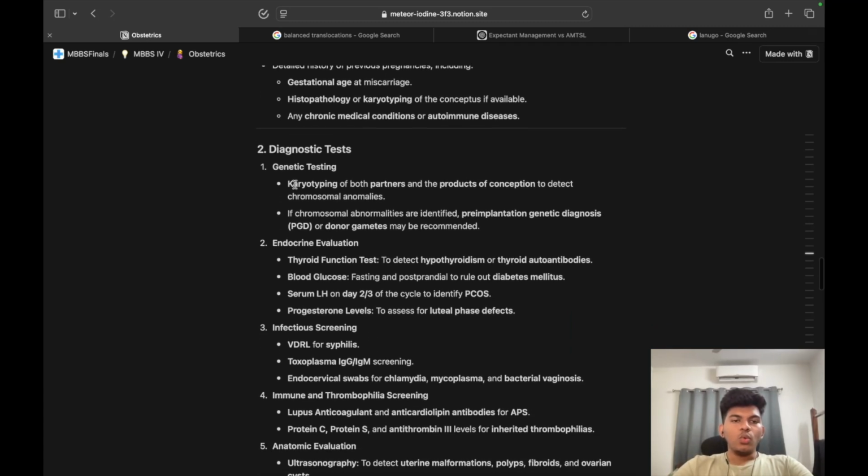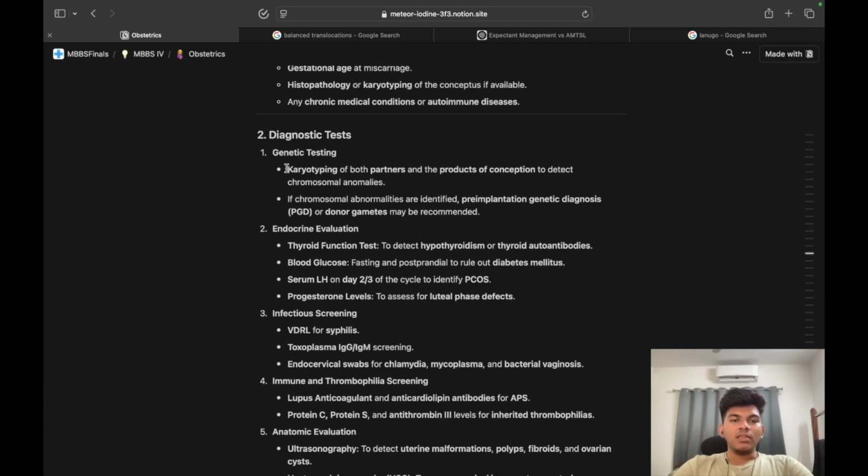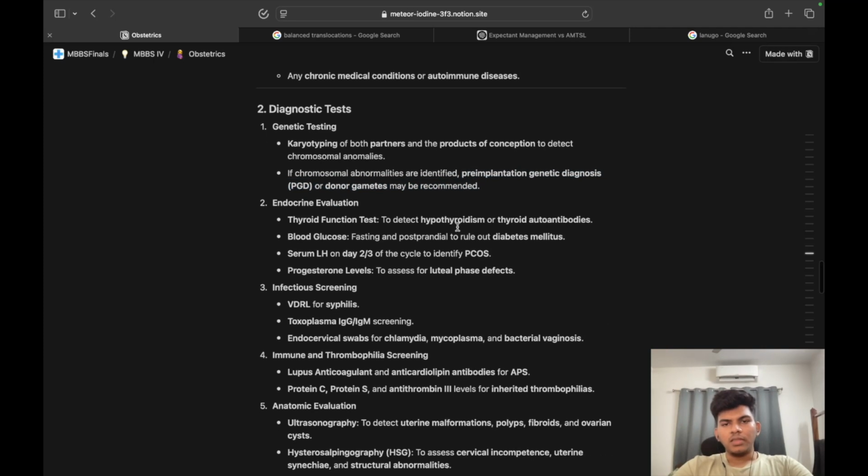So genetic testing, karyotyping of both partners and products of conception to detect chromosomal abnormalities. So that is one, karyotyping of both partners and the products of conception. If a chromosomal abnormality is identified, after that pre-implantation genetic diagnosis (PGD) or donor gametes may be recommended. So pre-implantation genetic diagnosis or donor gametes.